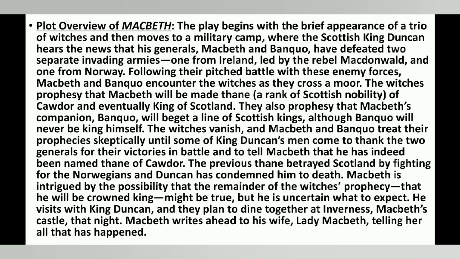So you are thinking, what is Thane of Cawdor? Thane of Cawdor is a title in the peerage of Scotland. This title was given to Macbeth after the previous Thane of Cawdor was captured and executed for treason against King Duncan. So Macbeth is intrigued by the possibility that the remainder of the witches' prophecy, that he will be the crowned king, might be true, but he is uncertain what to expect. He visits with King Duncan and they plan to dine together at Inverness, Macbeth's castle, that night. Inverness was Macbeth's castle. So Macbeth writes ahead to his wife, Lady Macbeth, telling her all that has happened.